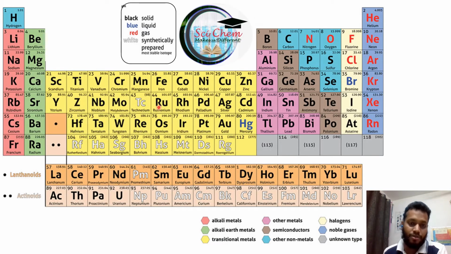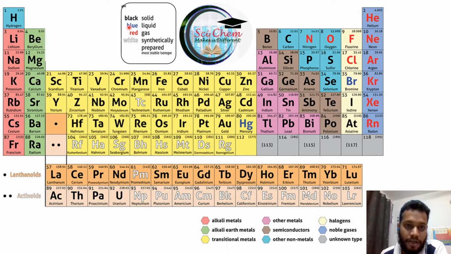Now let's go on to understand different colors. You see there are various kinds of colors available in the periodic table. These colors tell us many things regarding the periodic table. The elements written in black are known as solids, for example Li, Be, Ti, B, or Ge. Where the writing color is black, that is solid.